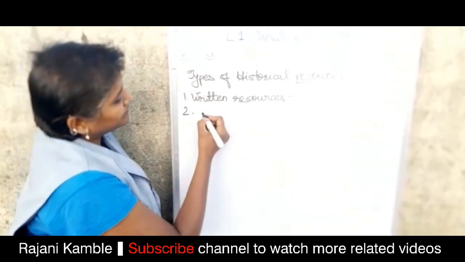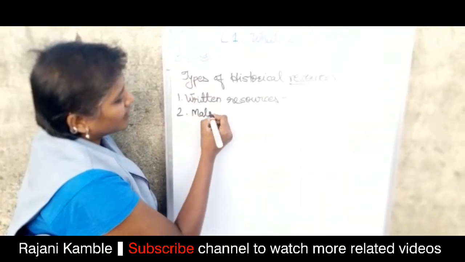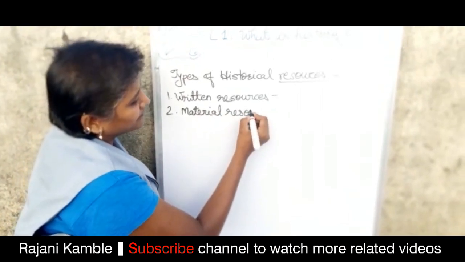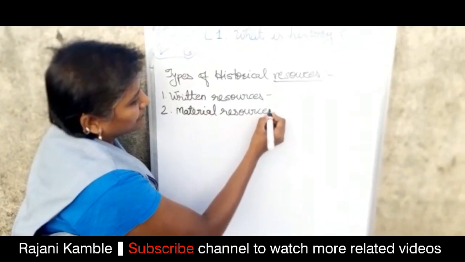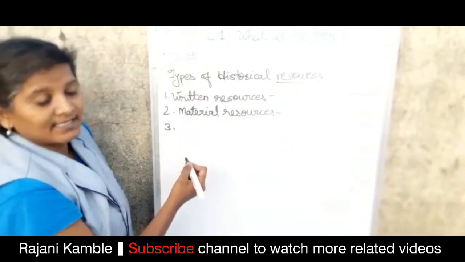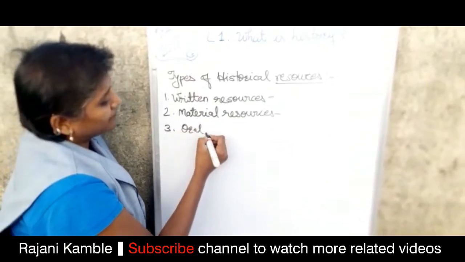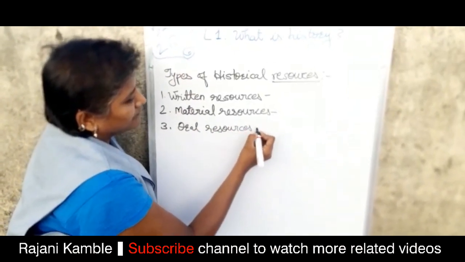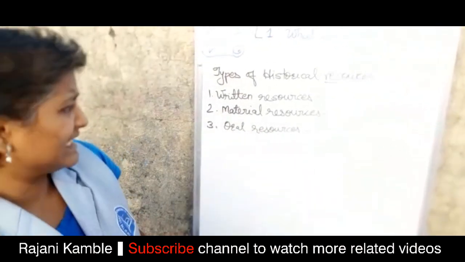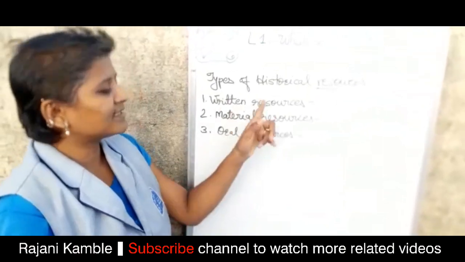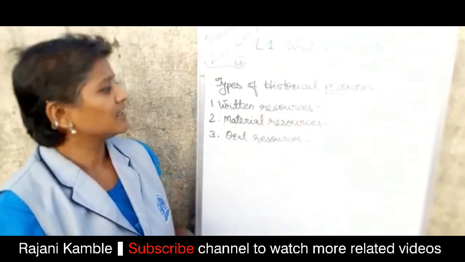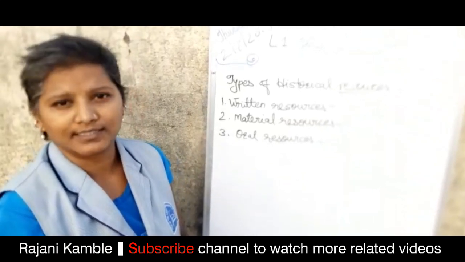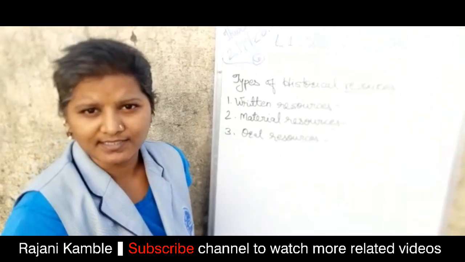The second one is material resources. The third one is oral resources. So let's see which resources are called written resources, which are called material resources, and which are called oral resources.